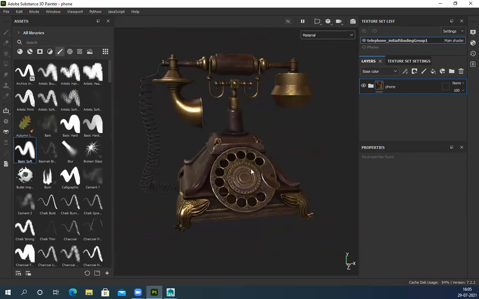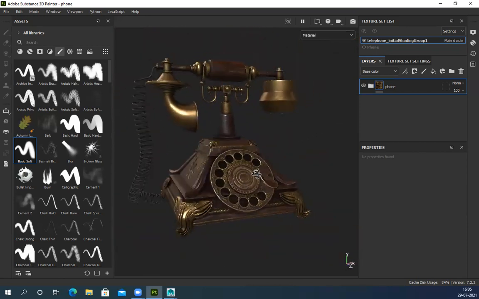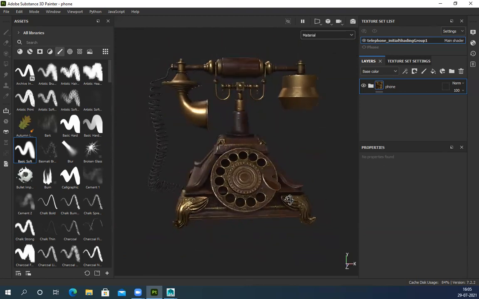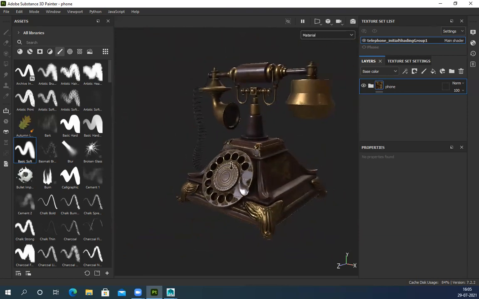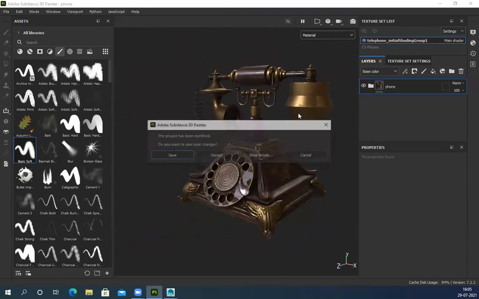So tomorrow, we have finished everything. So if you have any doubts at all, we can discuss those things, whether regarding your file or texturing, modeling, or any other option in Substance, that is also fine. We'll discuss those things. And there are a couple of things still there in Substance. I'll explain.